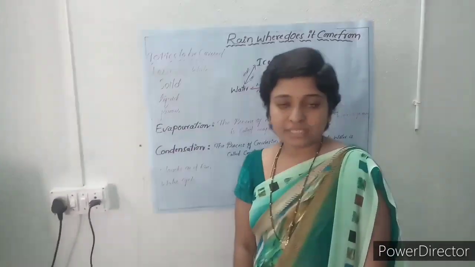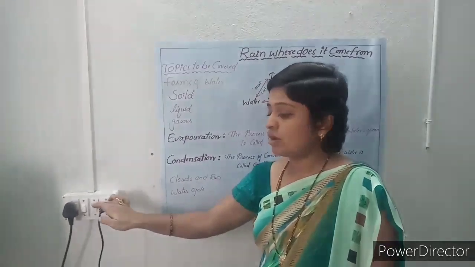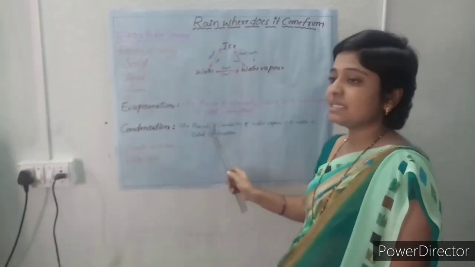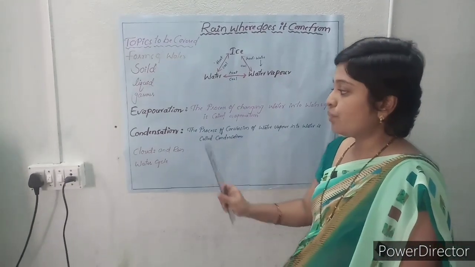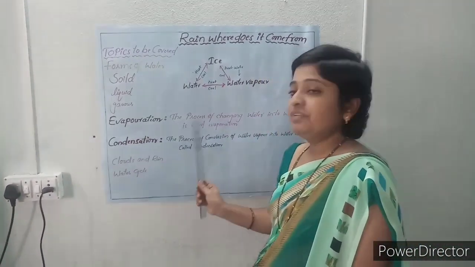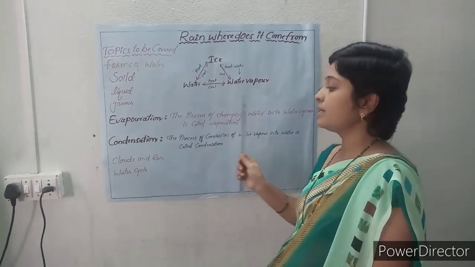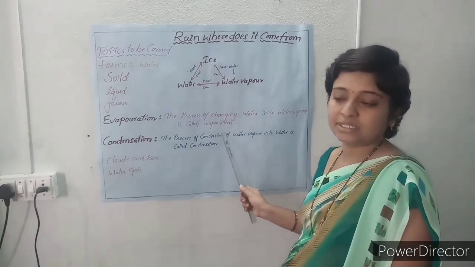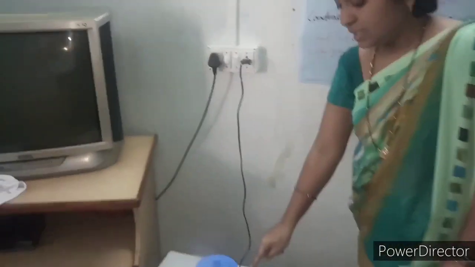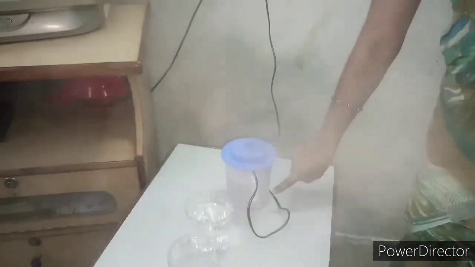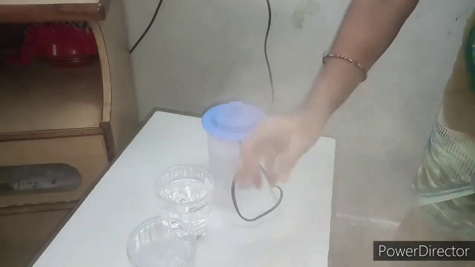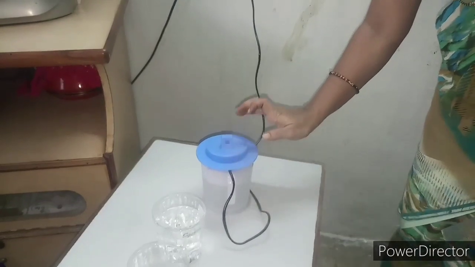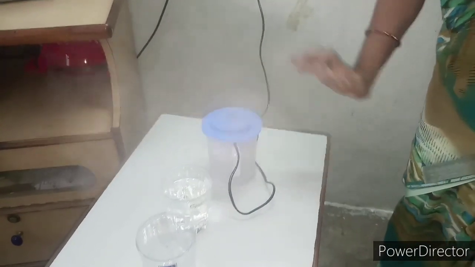So what is evaporation? Evaporation is the process of changing water into water vapor. When we heat the water, the water changes into water vapor. That phenomenon we call evaporation. See here, I am heating water. Inside I pour some water, then the water vapor comes out from this machine. This is a water heater.